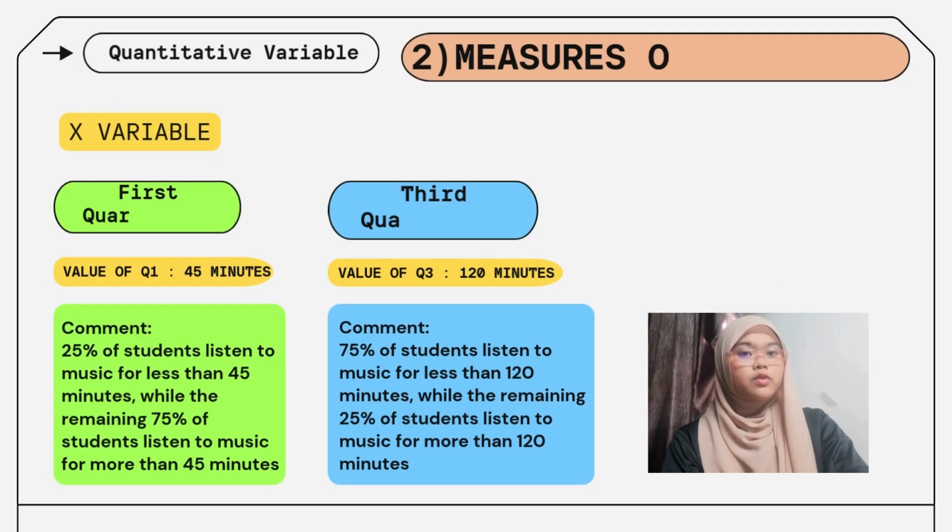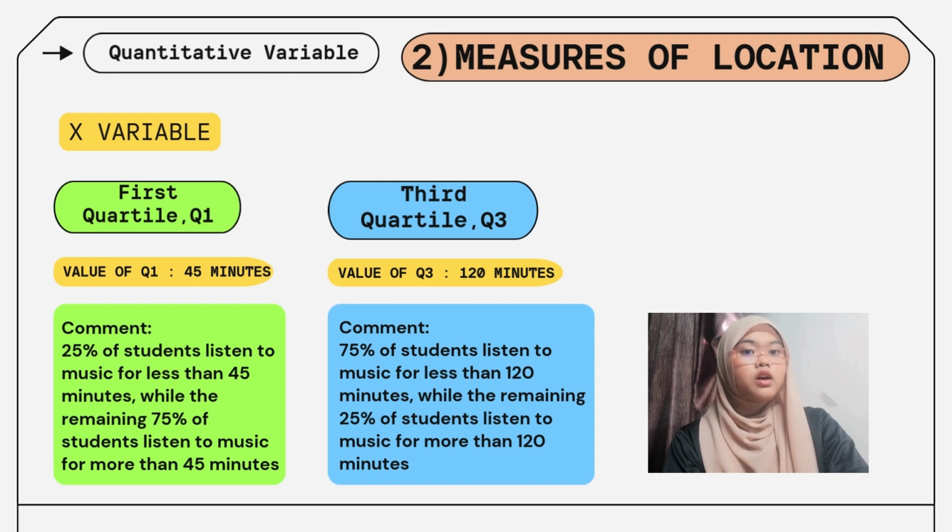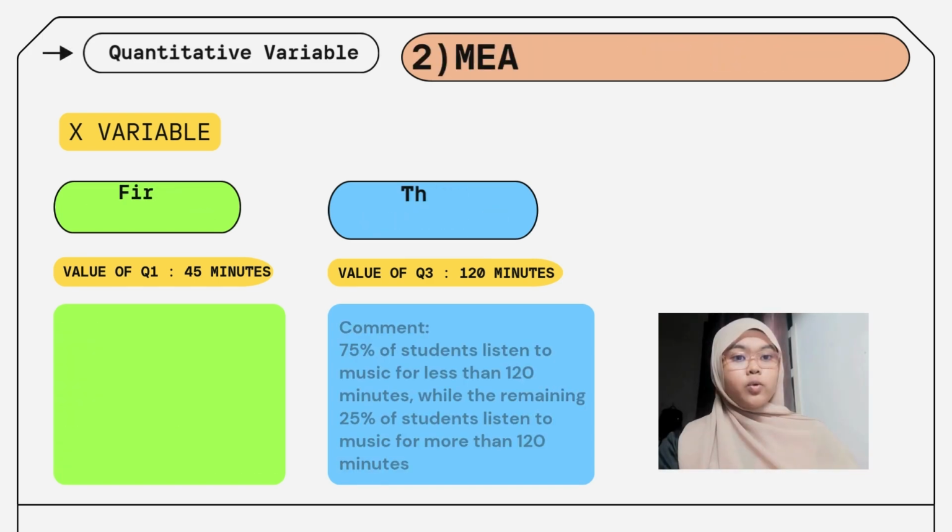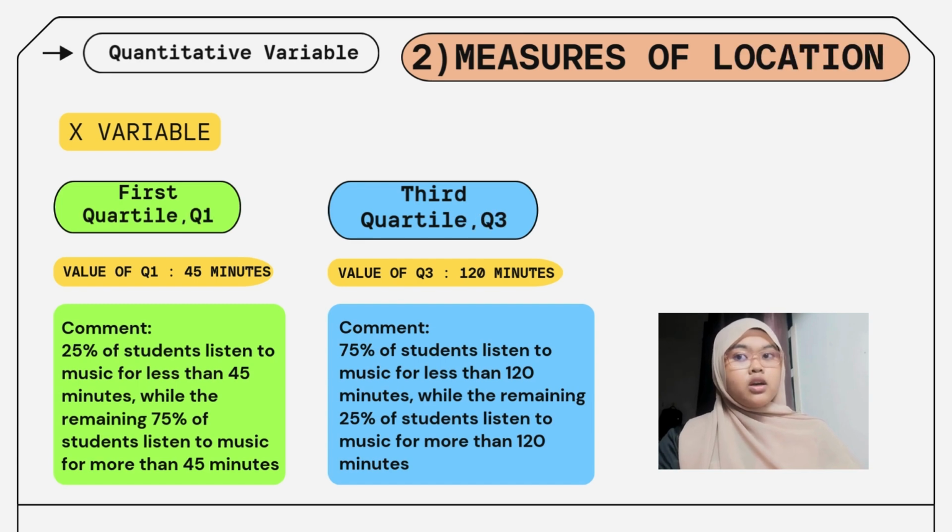Our second quantitative variable is measures of location. We have two types of measures of location, which are the first quartile Q1 and third quartile Q3. The value of Q1 is 45 minutes. The comment is 25% of students listen to music for less than 45 minutes, while the remaining 75% of students listen to music for more than 45 minutes. For the value of Q3, it is 120 minutes. The comment is 75% of students listen to music for less than 120 minutes, while the remaining 25% of students listen to music for more than 120 minutes.